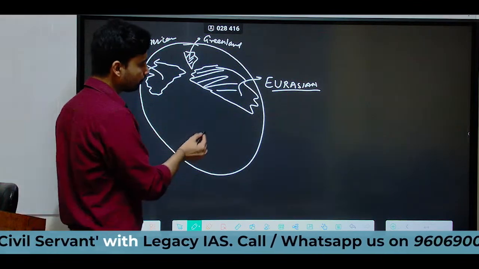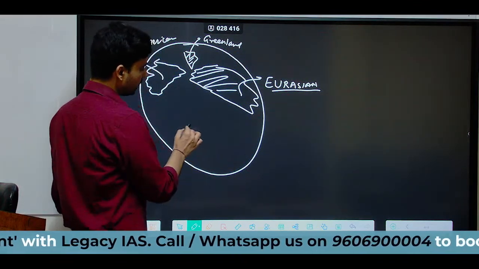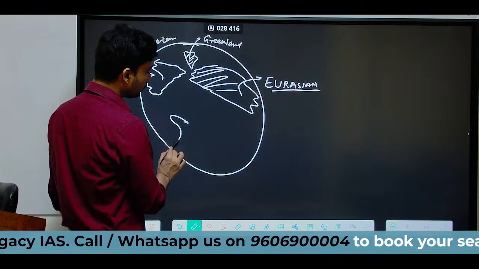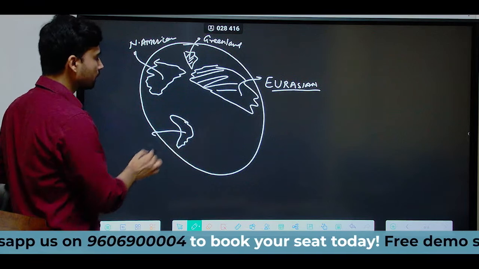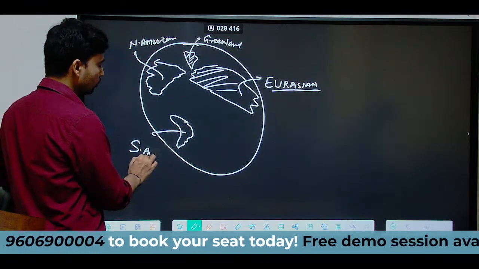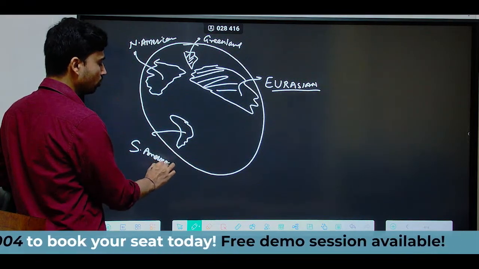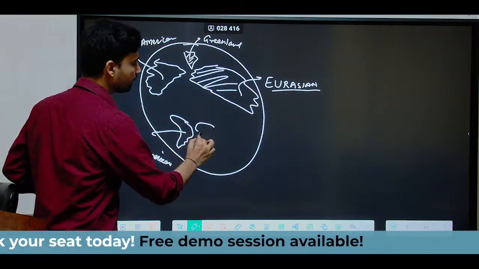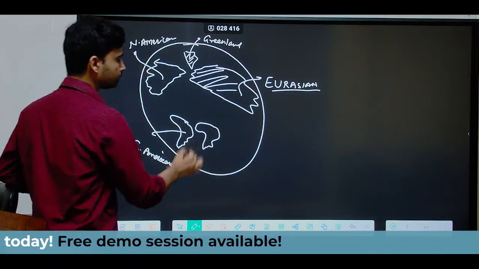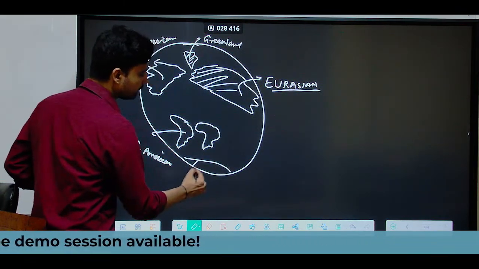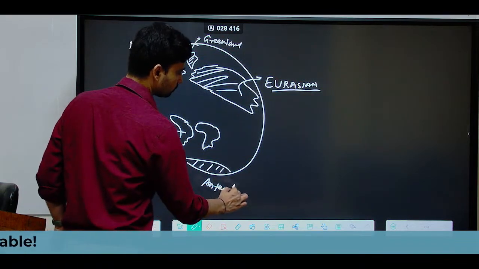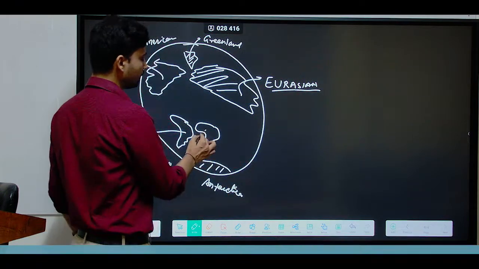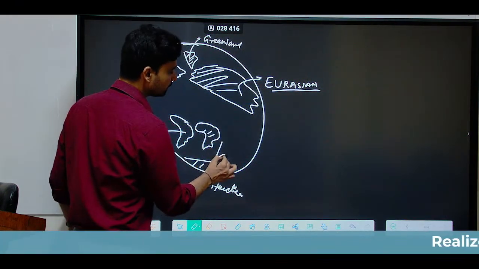On the other hand, if you look at Gondwanaland, it also split apart into various different landmasses. For example, one part split apart, and this is what today we call the South American continent. Another part is what we refer to as the African continent. Then on the southern side we have the Antarctic landmass. Then next we obviously have the Indian landmass.